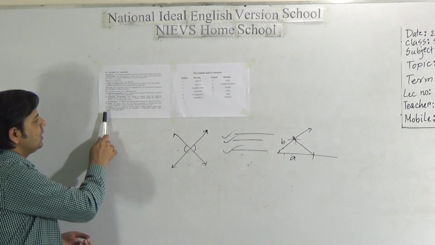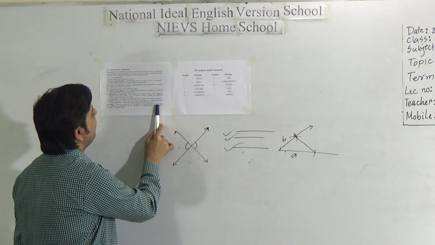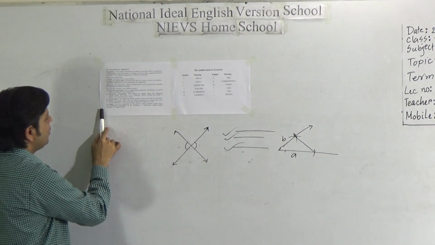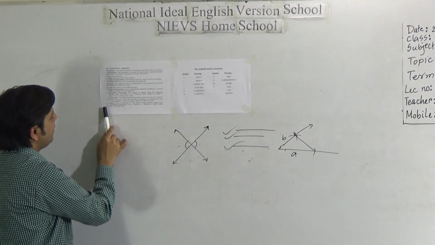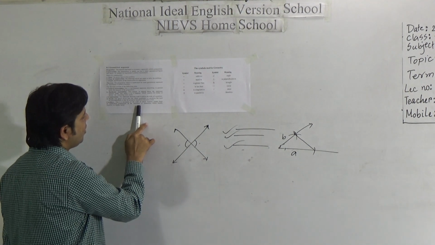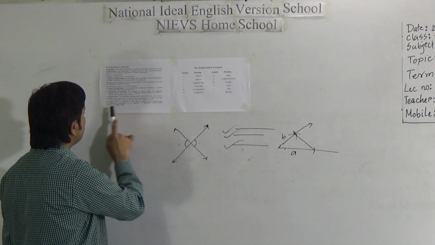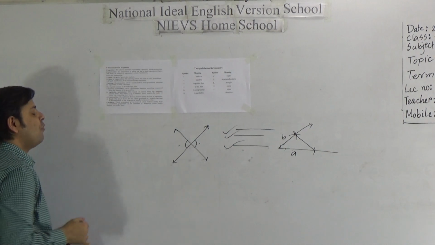Now corollary. This is a statement of the truth of which follows readily from an established proposition as an inference or deduction, which usually requires no further proof.